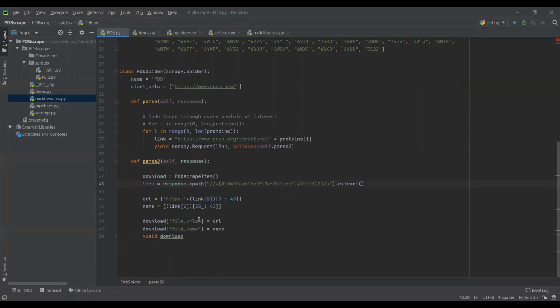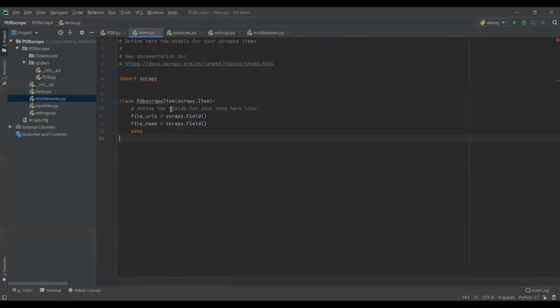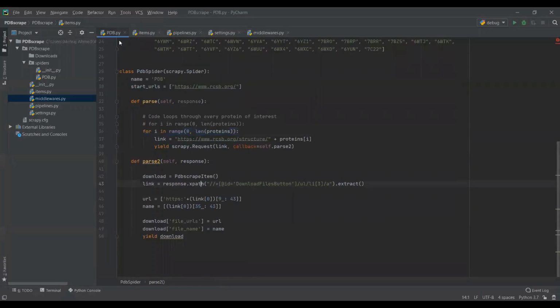So here we create a new item known as the PDB scrape item, and here you can see the code for that. It just stores the file URL and the file name. Continuing, download is a new item. Link will contain the download link, which we extract via an XPath function. Then URL and name store the URL of the download link and the name of the protein itself into individual variables, and we save these variables into our item container.